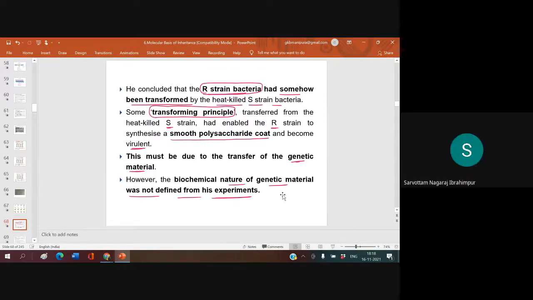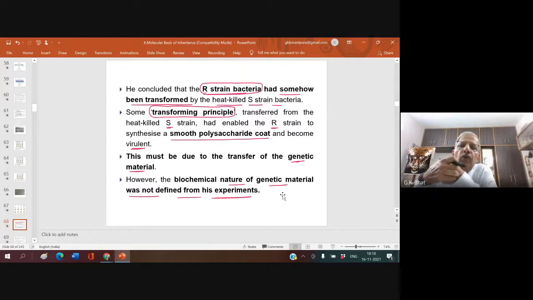Okay, is it clear? Yes, sir. So, virulent means the one which used to kill the organism. Non-virulent means it is non-dangerous. Virulent means it is dangerous. It is generally the virulent variety of any of these bacteria. They generally cause harm to the organism and they generally kill the organism. We say that is virulent. Non-virulent are not dangerous because they never used to kill the organism. Okay, is it clear? Any doubt?